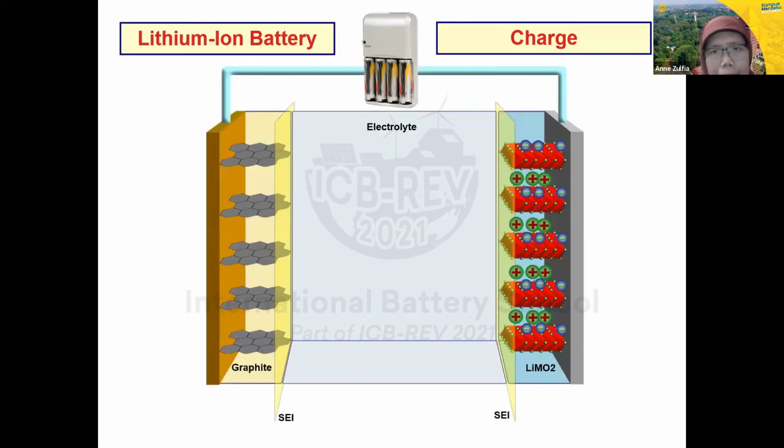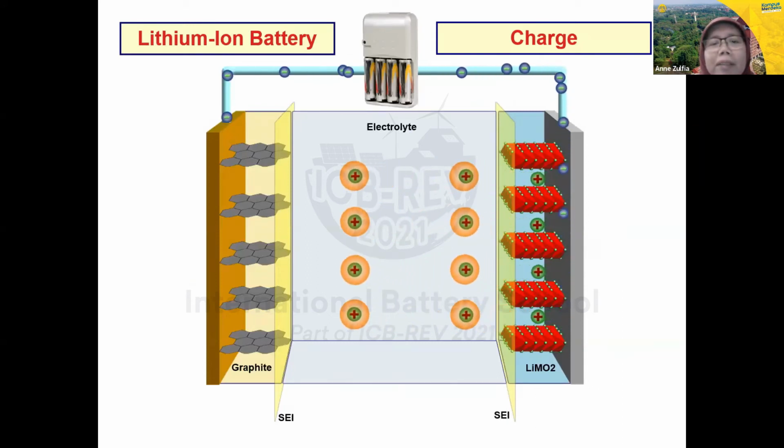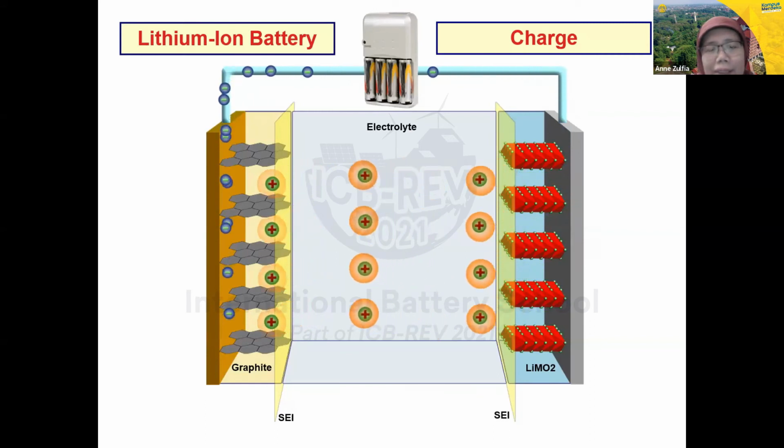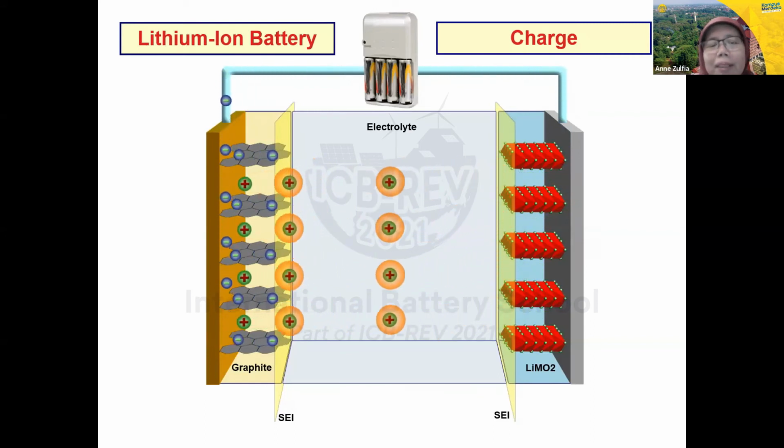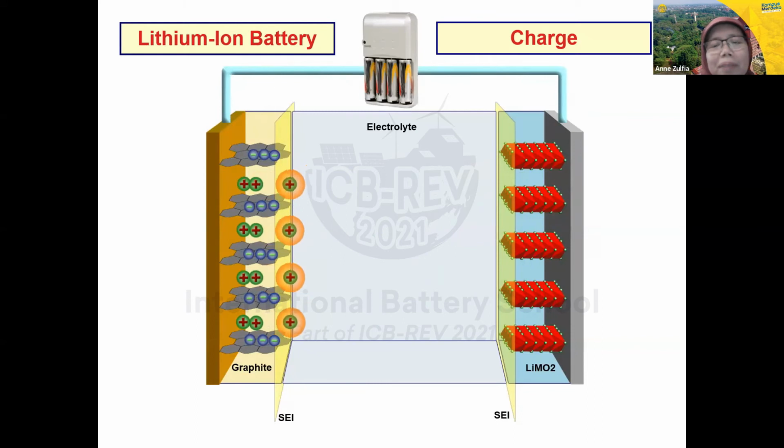So this is actually the charge process from the cathode to the anode. So the lithium ion moves from the cathode to the anode. So there is the intercalation of the lithium ion in the anode materials here, we have the graphite. So the lithium ion will intercalate in the graphite.